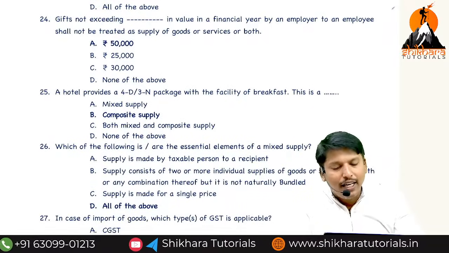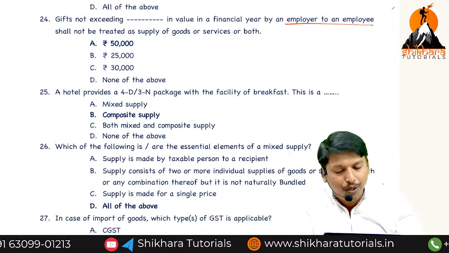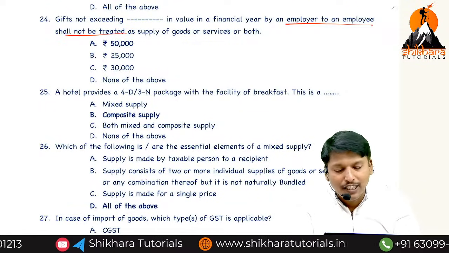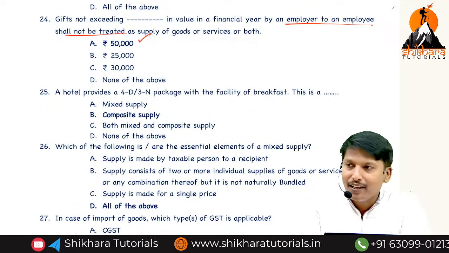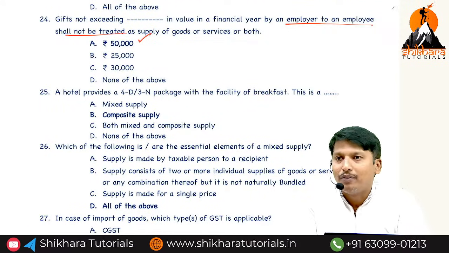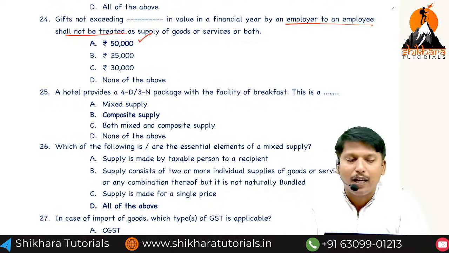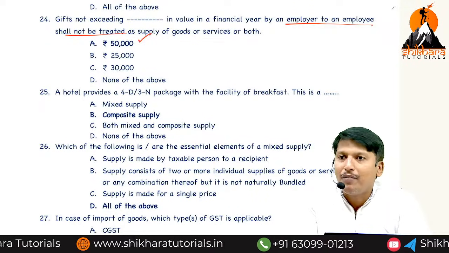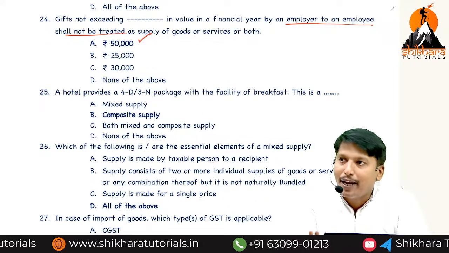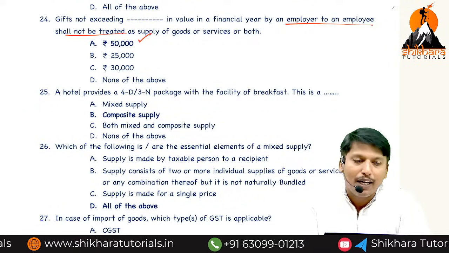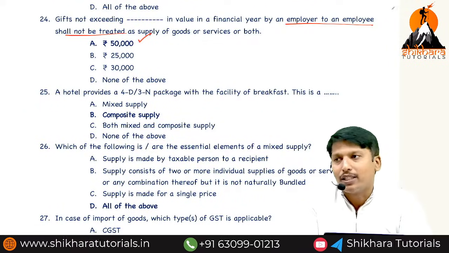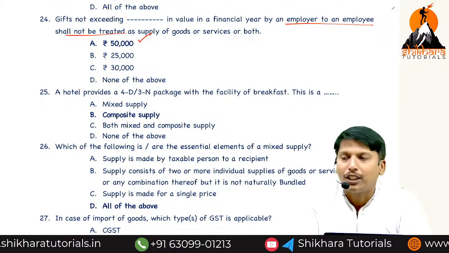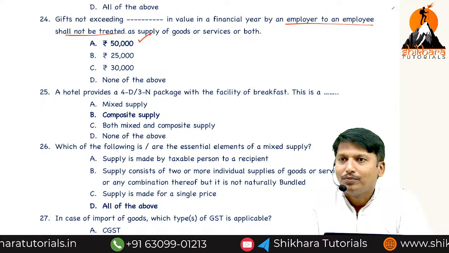Gifts not exceeding a limit in a financial year by an employer to an employee shall not be treated as supply of goods or services. 50,000. Why is it given? Schedule 1 has 4 points: permanent transfer or disposal of capital assets on which ITC is taken, and supply between related parties or distinct persons. Employee and employer are related parties, but a gift value up to 50,000 by an employer to the employee shall not be considered as supply.